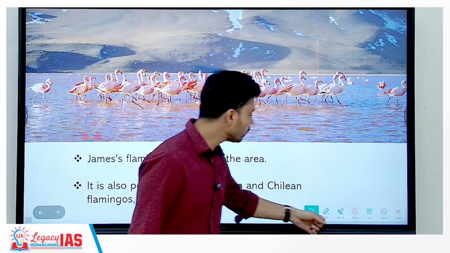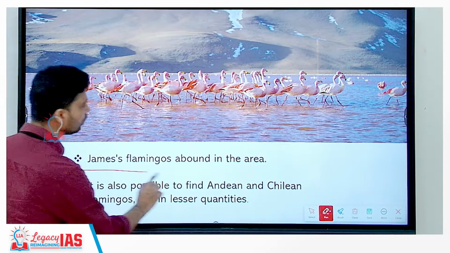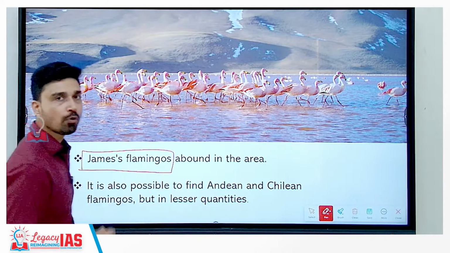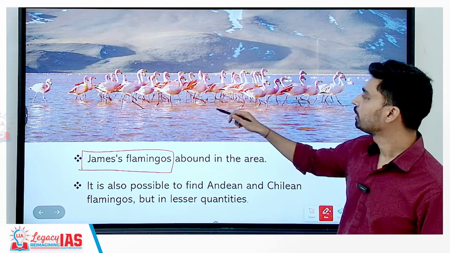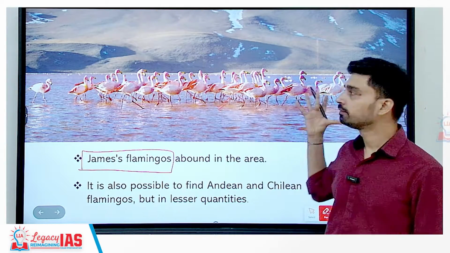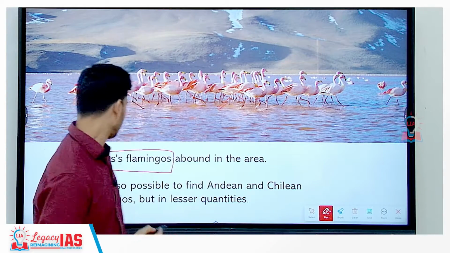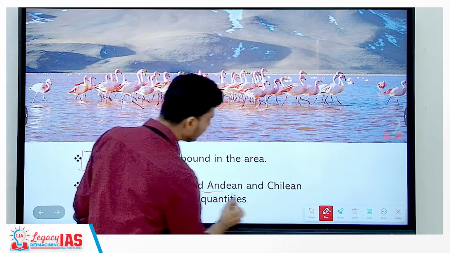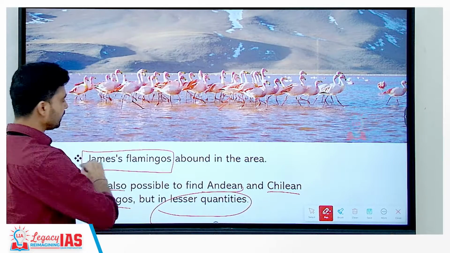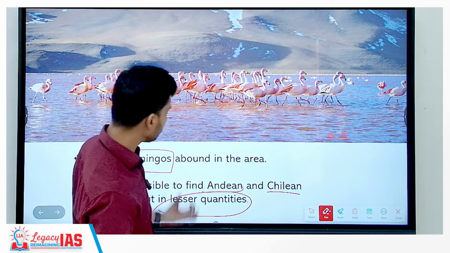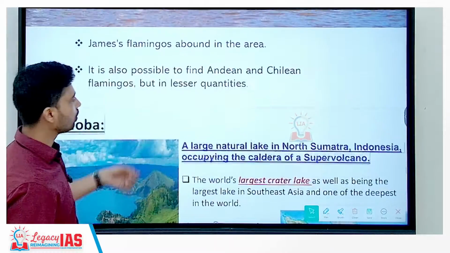If you take a look at the faunal diversity of this region, James flamingos are the most important bird species which are found in these areas. They are abundant, and as you can see from this picture here, they are occupying the largest region of this particular lagoon. It is also possible to find Andean and Chilean flamingos, but in lesser quantities. So, James flamingos are found in highest number, then Andean and Chilean flamingos you can also find in this laguna or this lake.